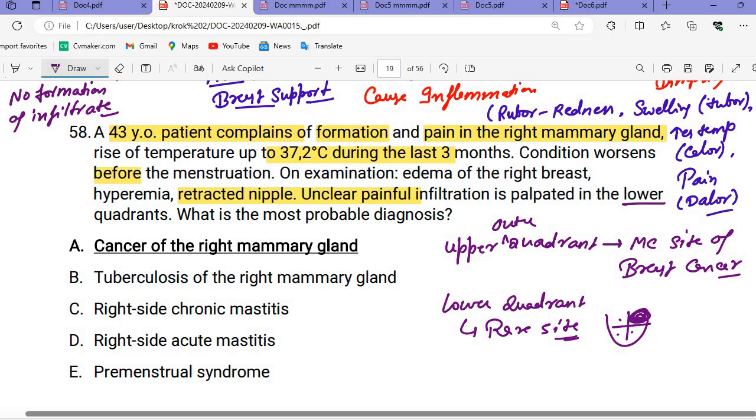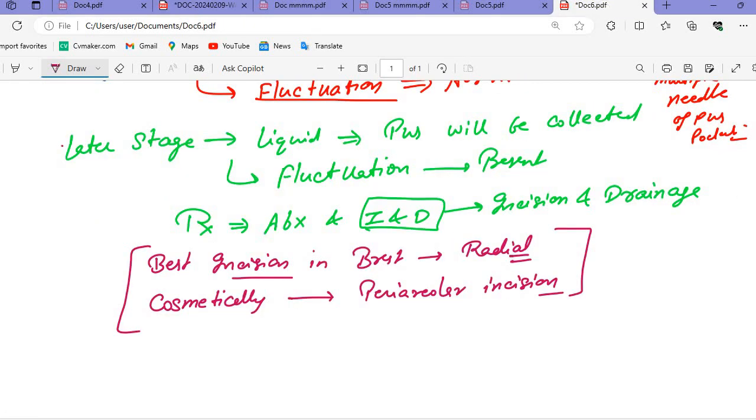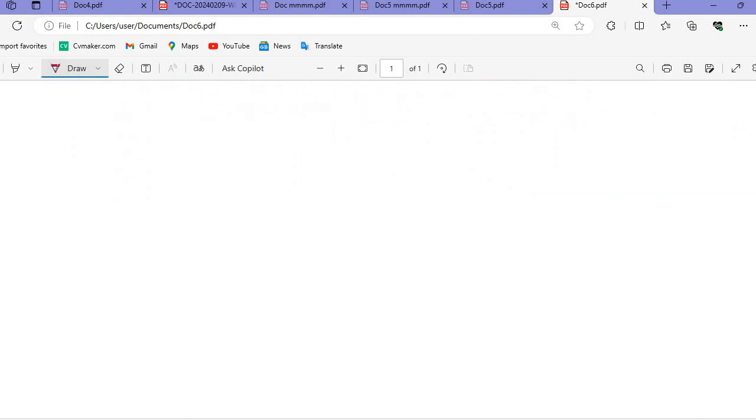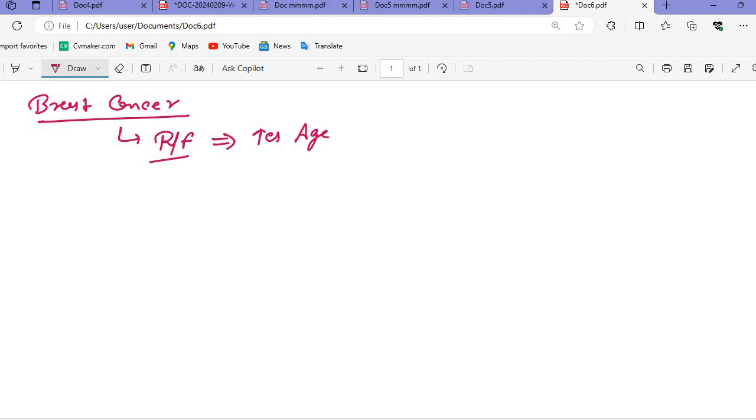So when we talk about breast cancer, let's discuss a little bit about it according to this question. The rest we will discuss later on. We have some risk factors for breast cancer. Remember, increasing age and early menarche.